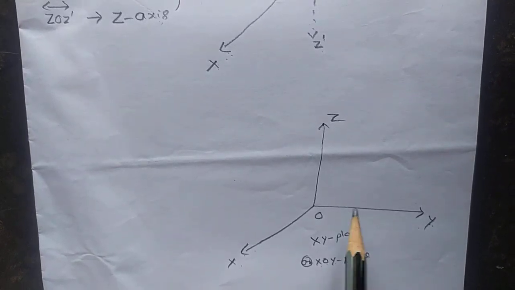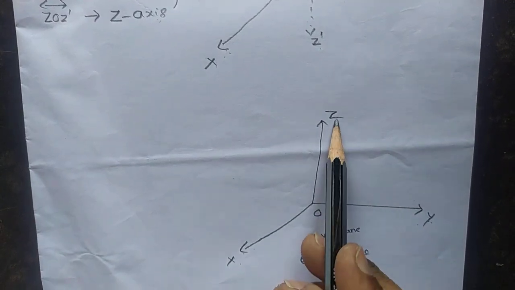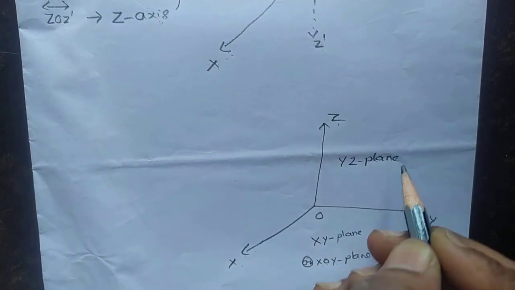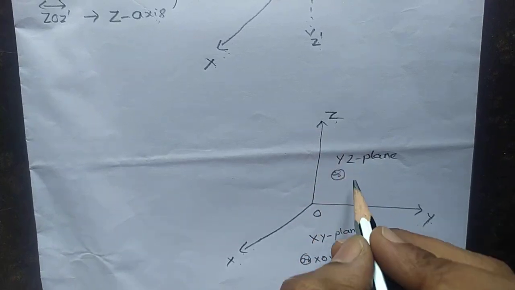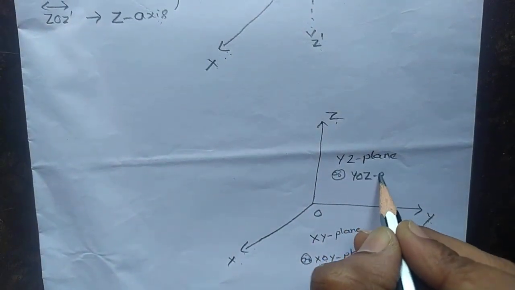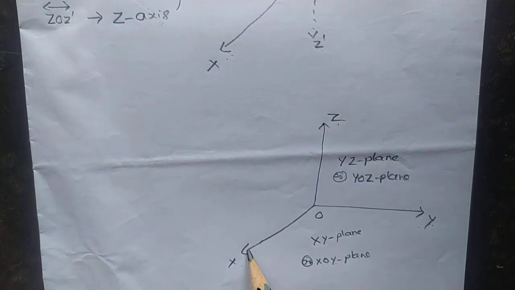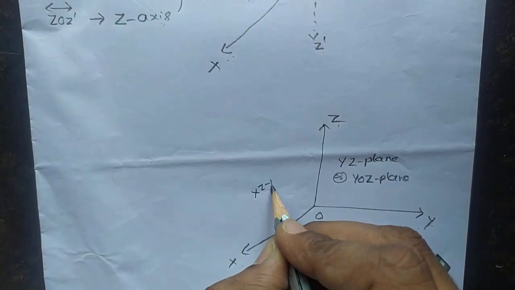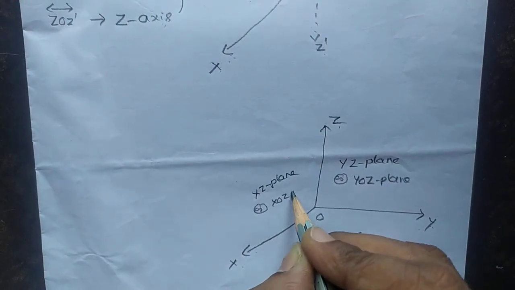Next, similarly, the plane containing y-axis and z-axis is called yz plane or yoz plane. Similarly, the plane containing x-axis and z-axis is called xz plane or xoz plane.